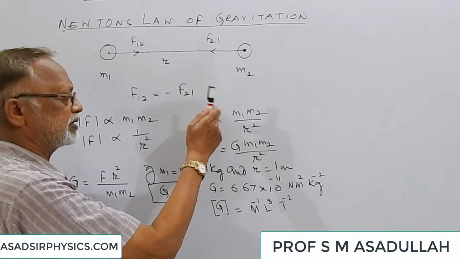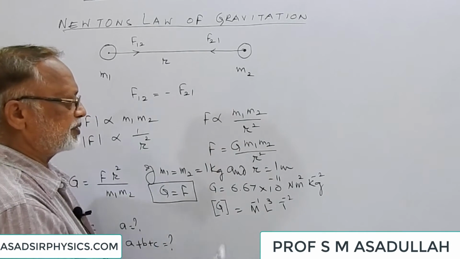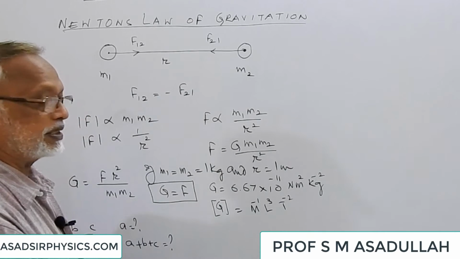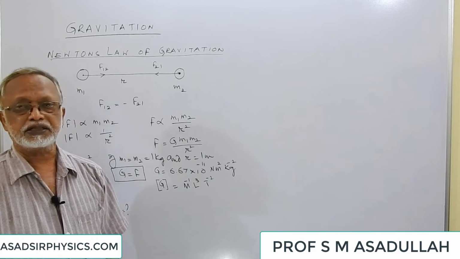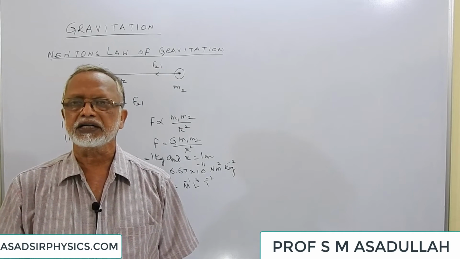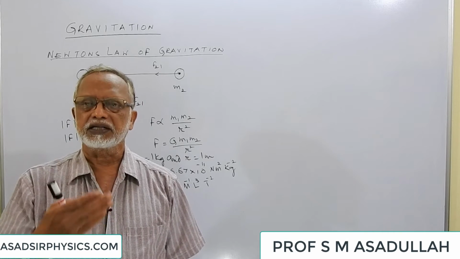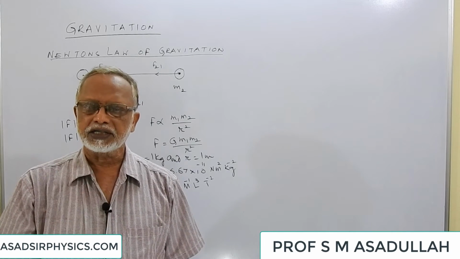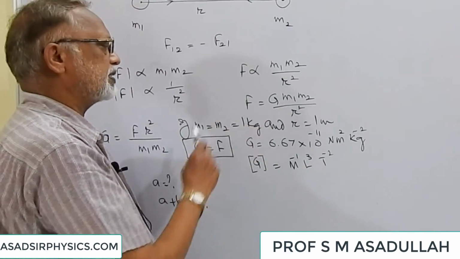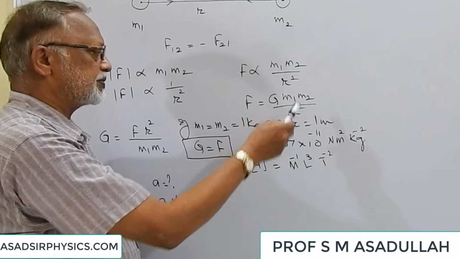Usually we replace the sign of proportionality with the sign of equality. Here we take a constant G. This constant G is called the gravitational constant, or it is also called the universal gravitational constant. First of all, let us see what it is, what its value is, and what its units and dimensions are. To understand this one, what is G? We rearrange these quantities.